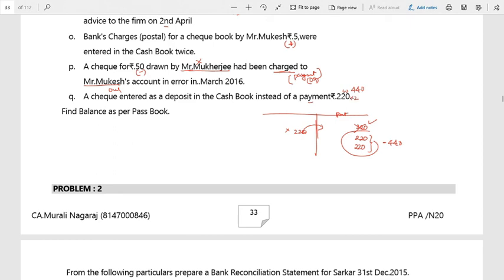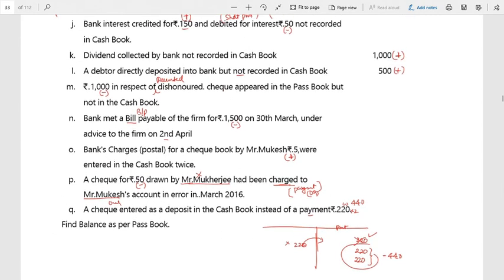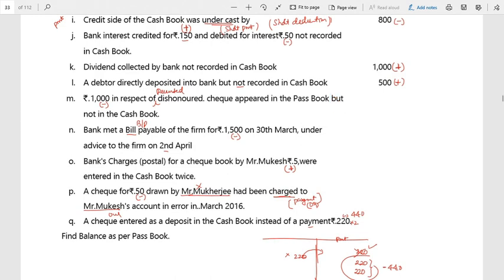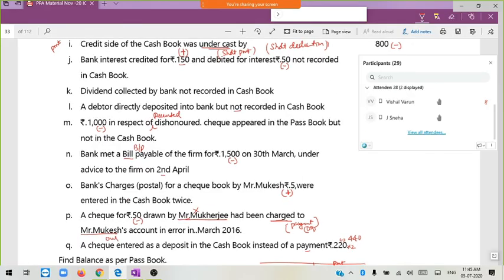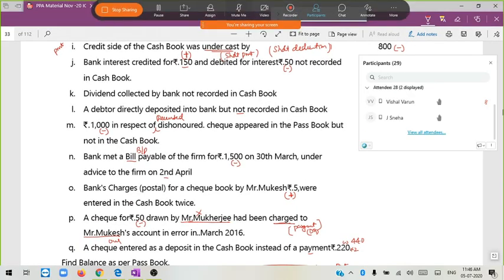Friends, are you understanding slowly? Yes, sir. So now this is the discussion. Many of the questions we have discussed. Now we have to summarize this in a BRS statement. Correct? So let us do that BRS statement after the break. Take a break of 15 minutes. Assemble by 12. Let us start with the discussion.